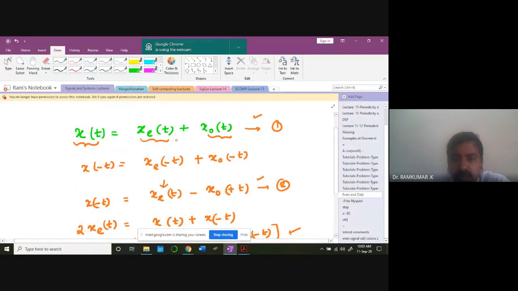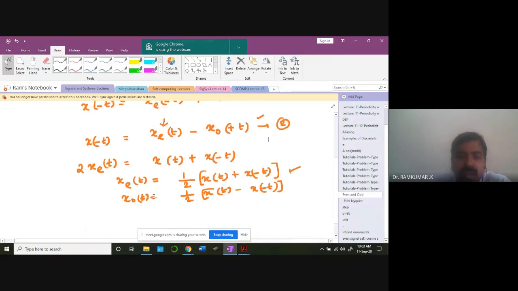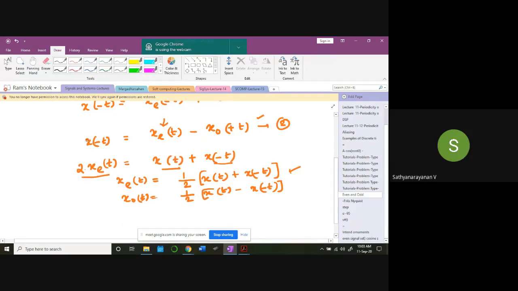I can add these two. What do I get? xo of t minus xo of t get cancelled, and I'll be getting xe of t, xe of t 2 times. So naturally 2 times xe of t, I'll be getting x of t plus x of minus t. I'm just adding this together. Is it clear?